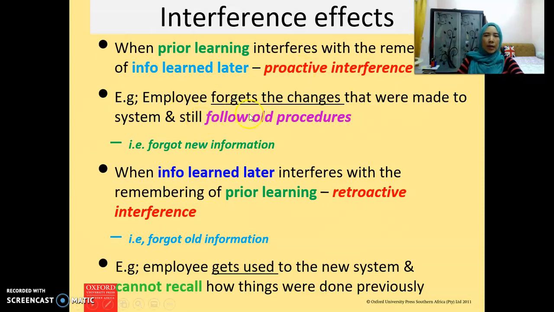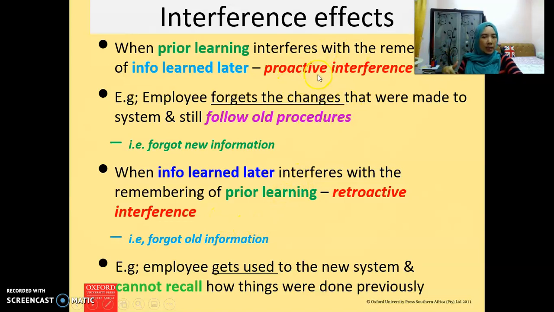So, for example, an employee forgets the changes that were made to the system and still follows the old procedure. So that means they remember the old information, but they forget new information. Retroactive interference is when information learned later interferes with the remembering of the information that was learned previously.